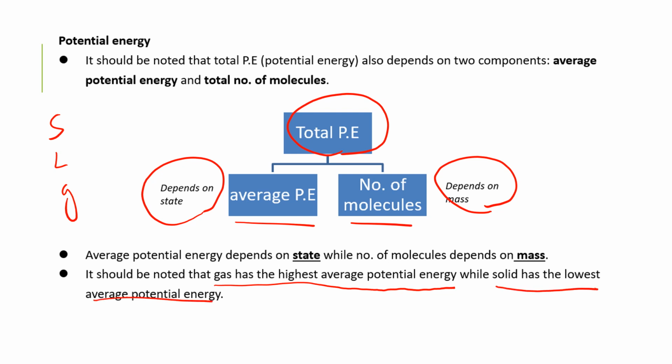The reason why we need average is because there are so many molecules. So that's why we need to find the average one, to tell something about it.